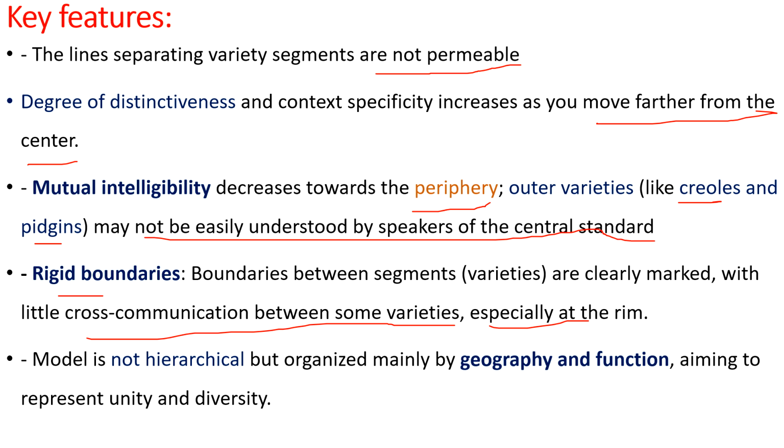Next, this model is not hierarchical, but organized mainly by geography and function. Already I have told you that this wheel or circle is organized mainly by geography and based on function. So this wheel aims to represent unity and diversity.